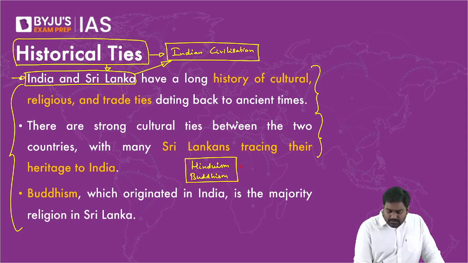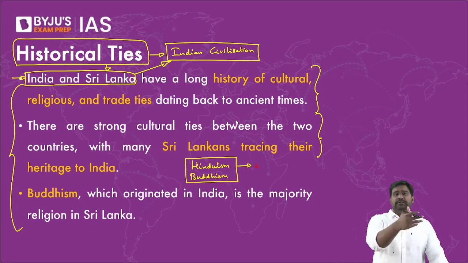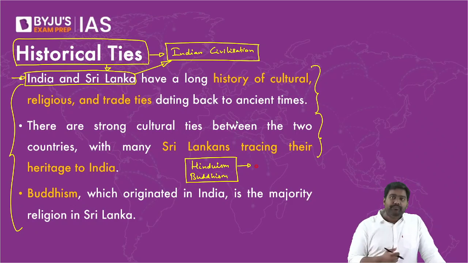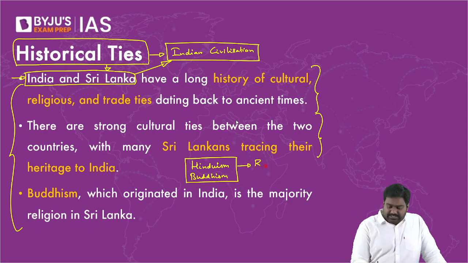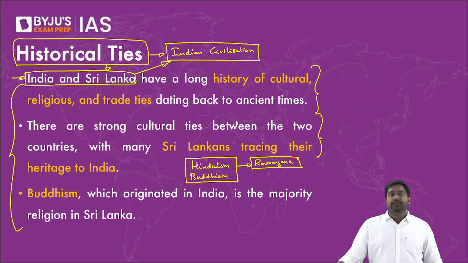Because if you look at various empires and kingdoms like the Cholas, the kingdom of Travancore, which ruled and dominated southern India, that is today's Kerala and Tamil Nadu, they all had strong influence in Sri Lanka and even in Maldives and beyond that, right? If you look at our epics, our mythological texts like Ramayana, even Mahabharata, they all make strong references to Sri Lanka. Ramayana is largely based out of Sri Lanka, right?